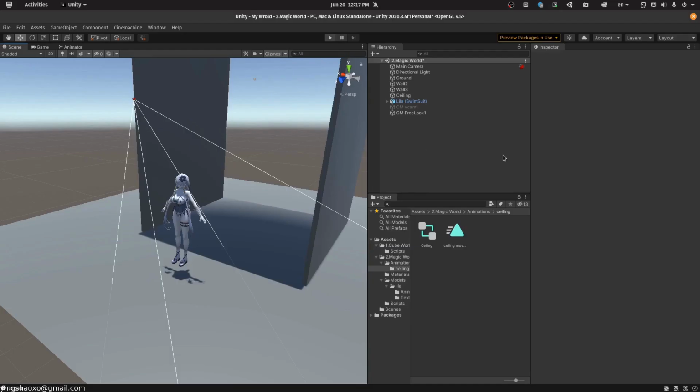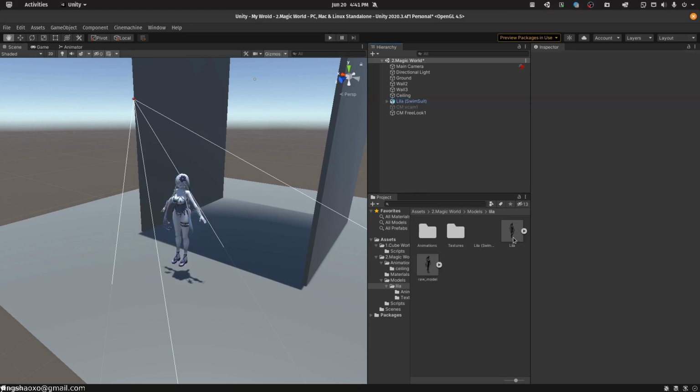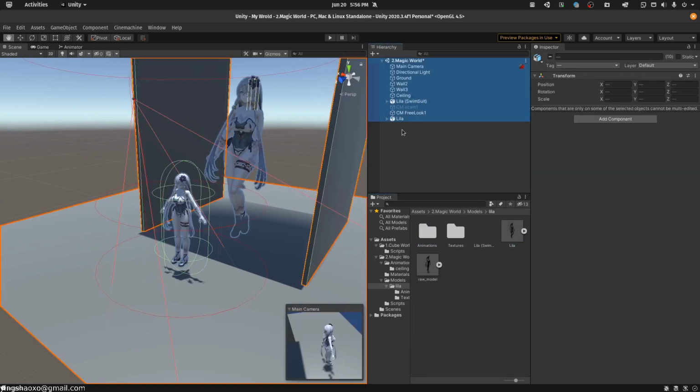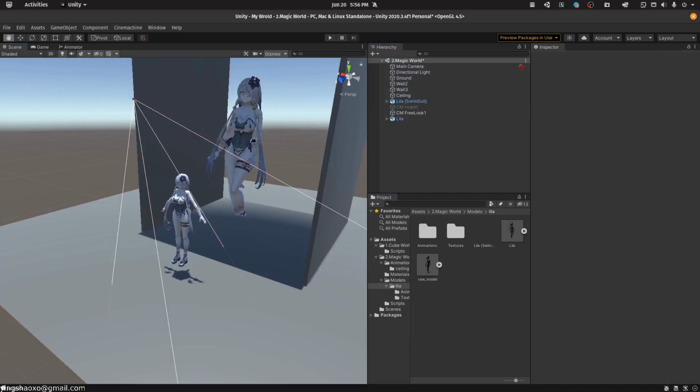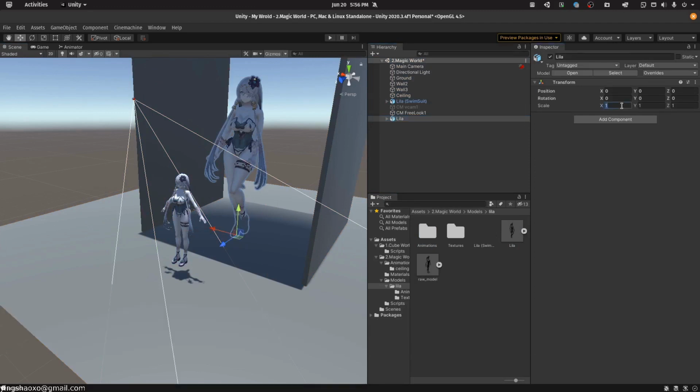Okay, after the refactor of our files, now we need to do the real stuff. We need to replace our old character with the newest one. First we're going to drop it into our hierarchy window. Then great, so here we got a new model, which is this big giant. We're going to resize it.